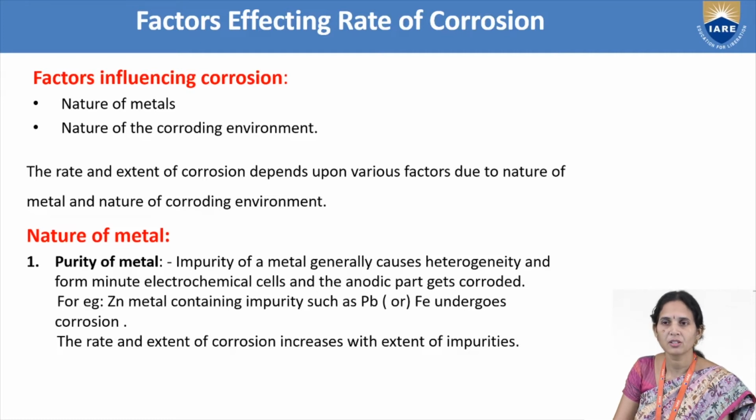Then galvanic corrosion: when two dissimilar metals are exposed, one metal will undergo corrosion, and one metal will be protected. Then pitting corrosion: when any metal has any cracks, scratches, or dust particles, that part will act as anode and the remaining part will act as a cathode.